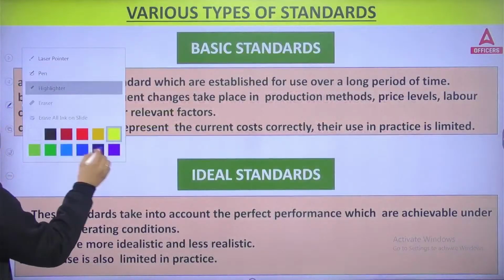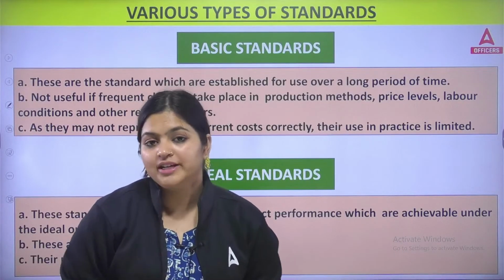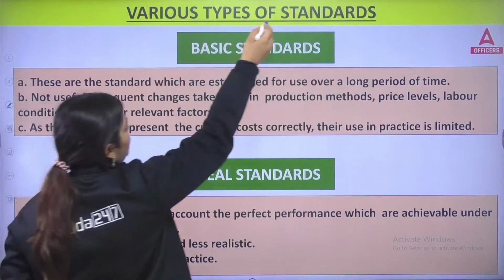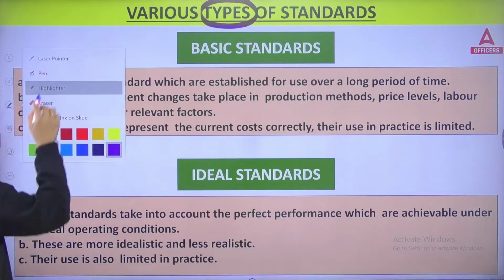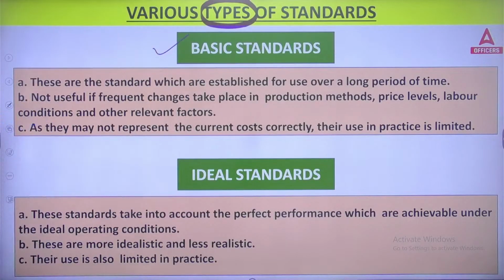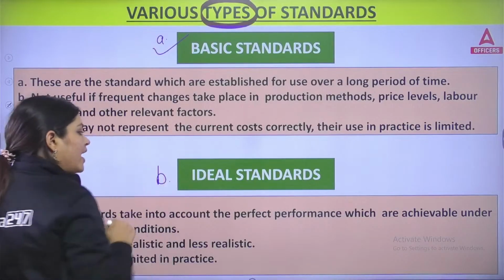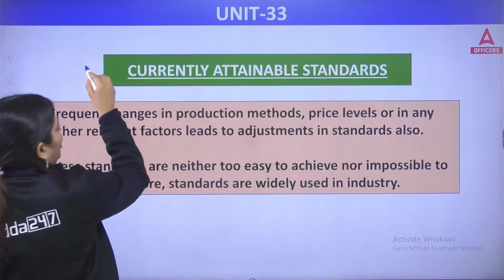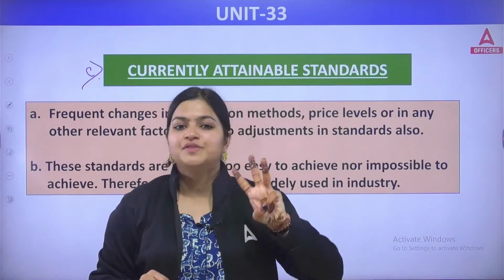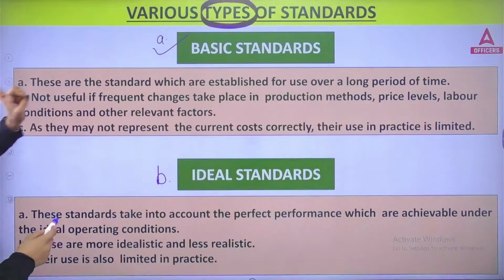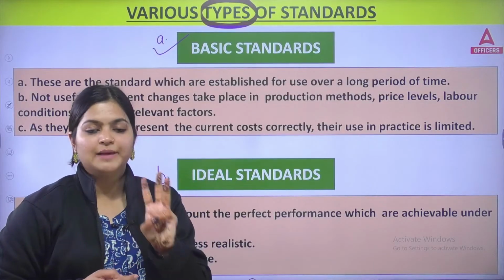Now let's see what different types of standards we have. This is again important from the exam point of view. Let's understand the ways through which you can set standards. First one is basic standards, this is your A. Then B is your ideal standards. Then the third one is currently attainable standards. We have only three types of standards: basic, ideal and currently attainable standards.